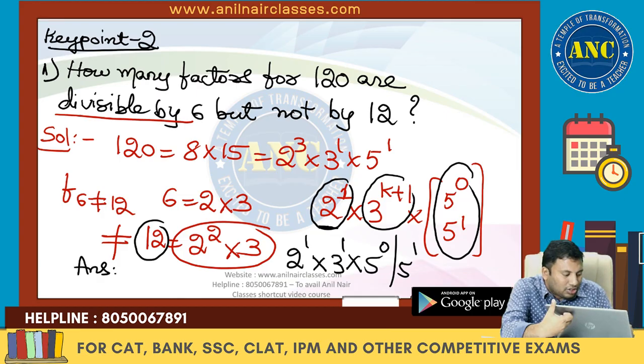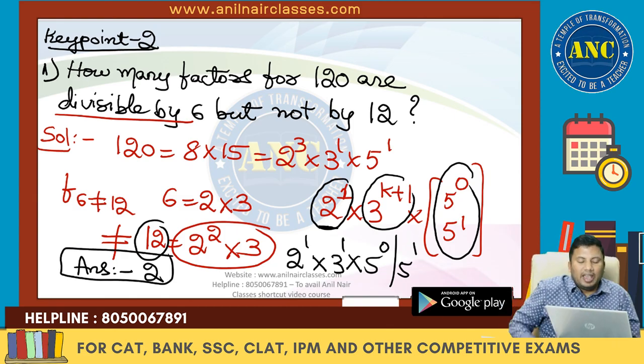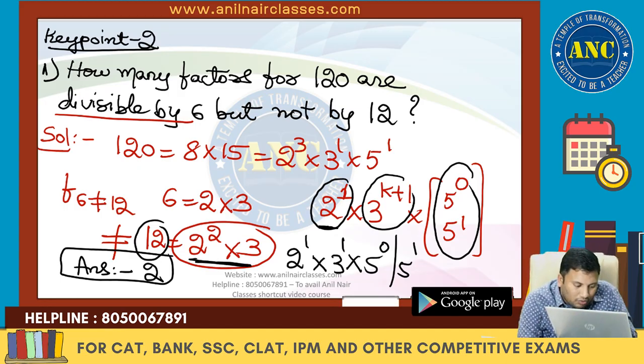Answer for this question is 2. A factor which is divisible by 6 but not by 12. 12 means it is 2 square into 3. Because it is not divisible by 12, the power of 2 cannot be 2 square.